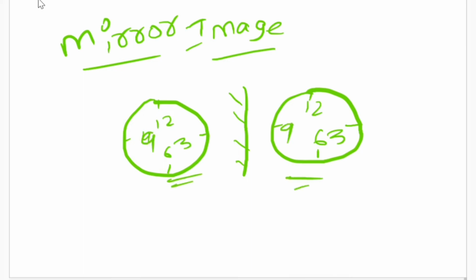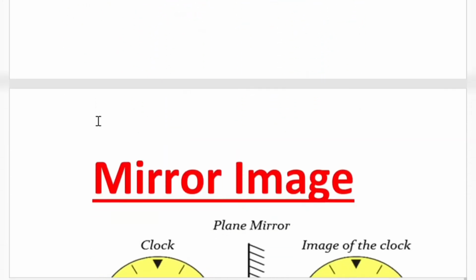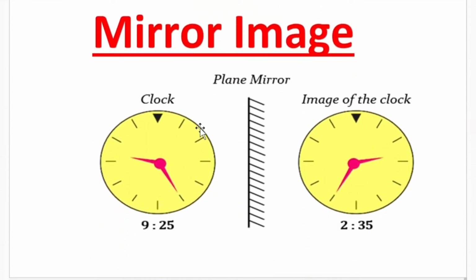Okay. So I'm showing you this in an exact diagrammatic way. This is the mirror image topic. If you place a clock in front of a mirror, there will definitely be a mirror image. If you stand in front of a mirror, your image will be reflected in a certain way. Similarly, if you place a clock in front of a mirror, there will be a reflection of another image. So if you place a 9:25 clock in front of a mirror, you will get a 2:35 timing as the image in the mirror.